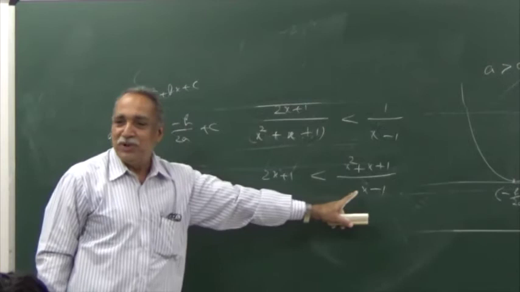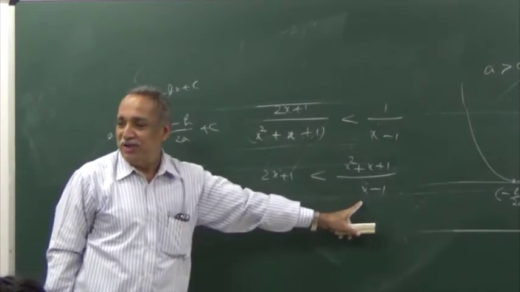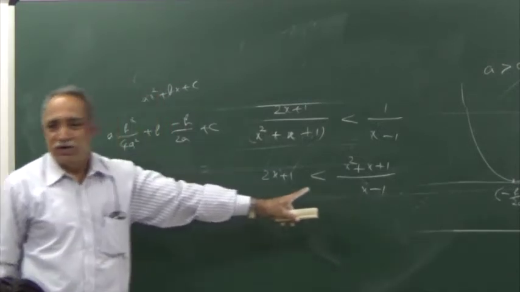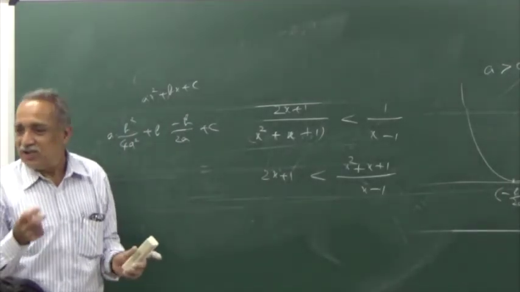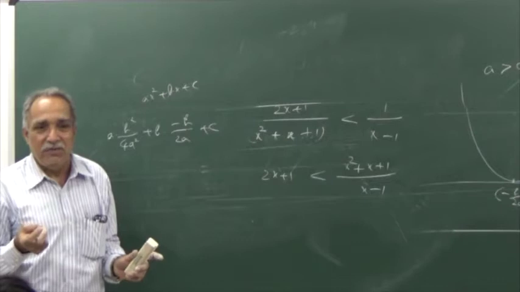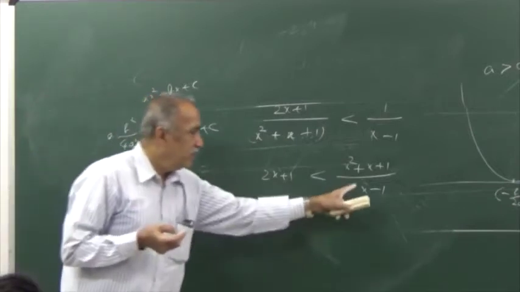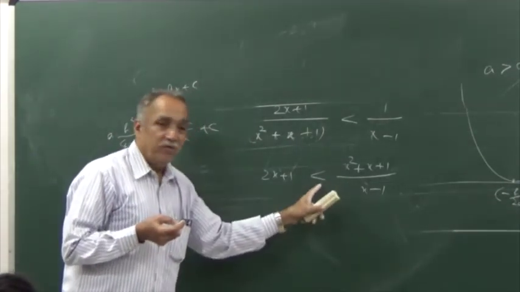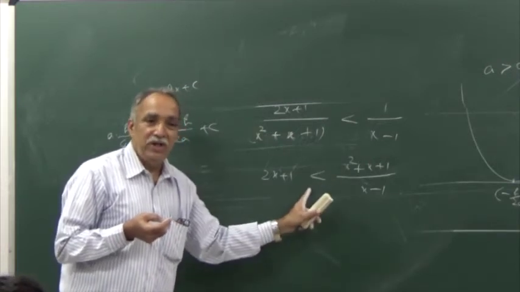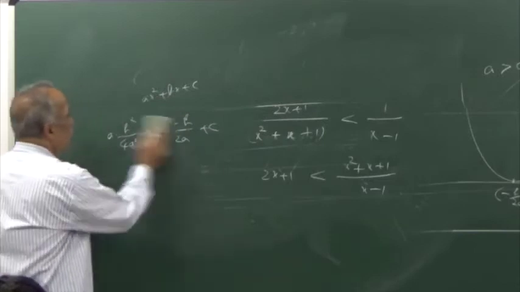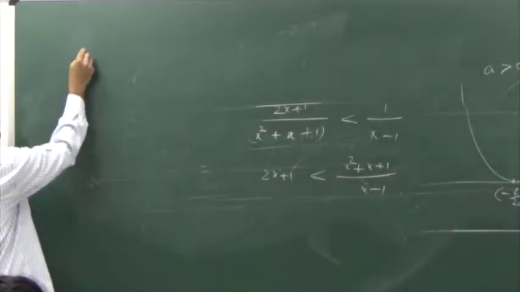Next job will be to get rid of this denominator. I cannot avoid considering cases. I have to consider two cases. Case 1, x less than 1. Case 2, x greater than 1. If x is less than 1, this will be negative and multiplying will reverse the inequality. In the other case, the inequality will be retained. Okay, two possibilities. What will happen?